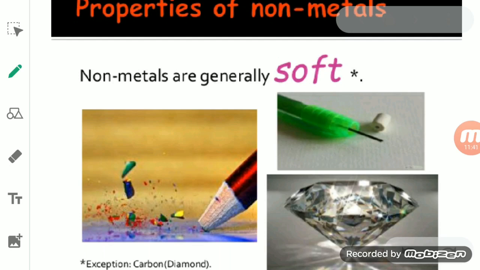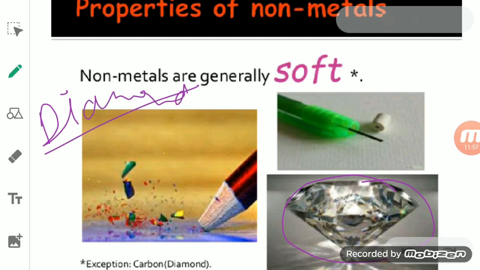But again, there is an exception, and that is one form of carbon, the allotropic form of carbon, that is diamond. Diamond is an extremely hard non-metal.